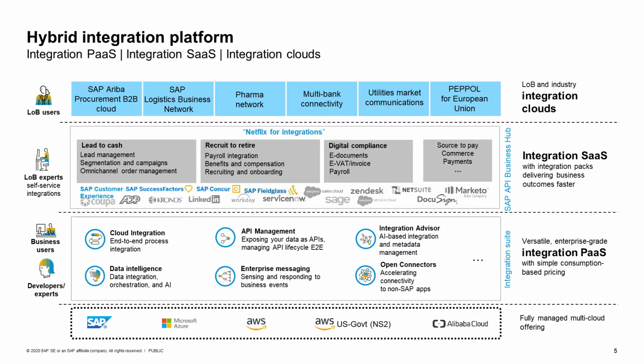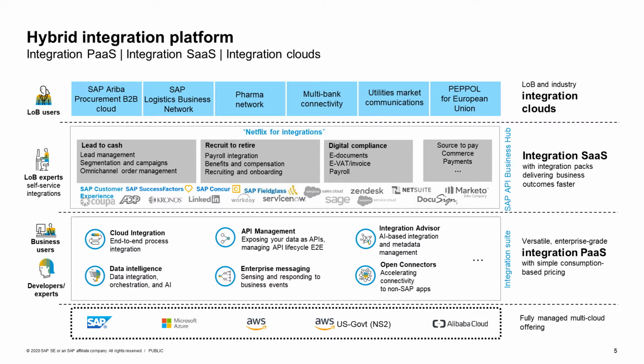On top of those core capabilities of the integration suite, we have the so-called Netflix for integrations on the SAP API Business Hub. These are pre-packaged content packages cutting across all intelligent enterprise scenarios like lead to cash, digital compliance, and so on.